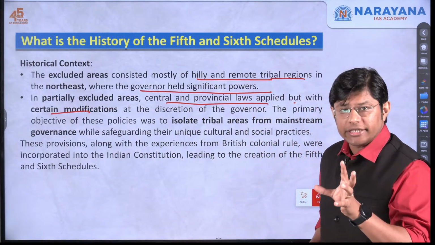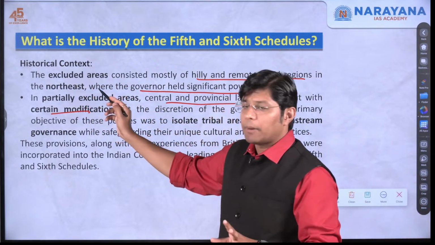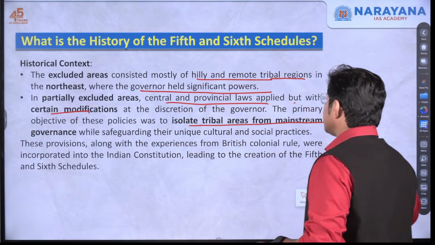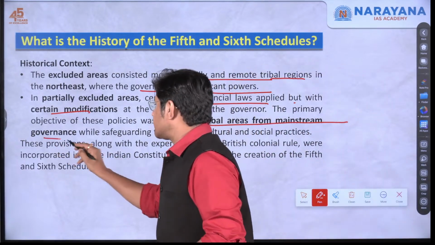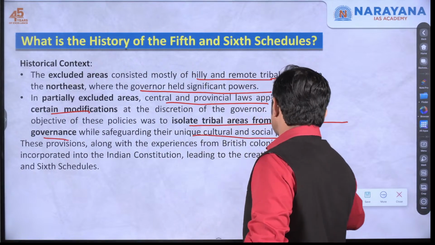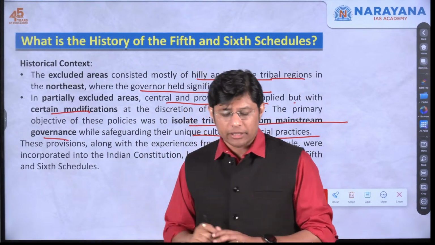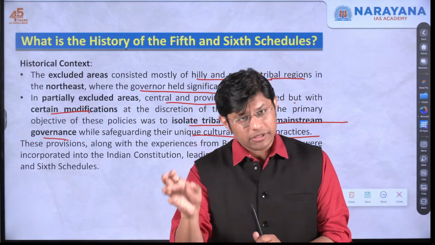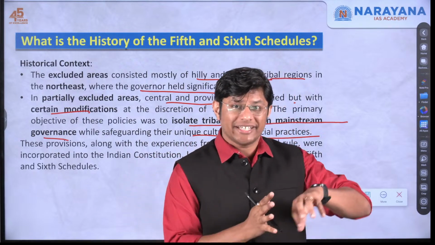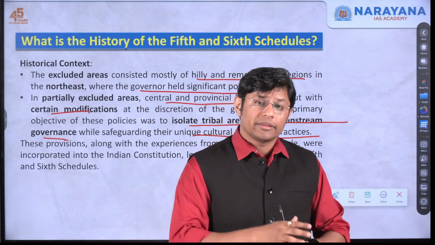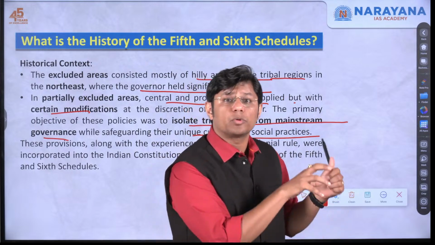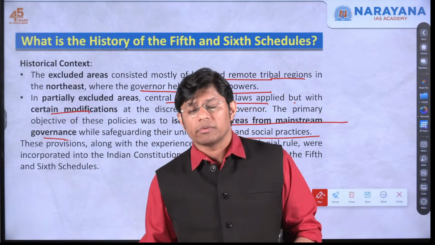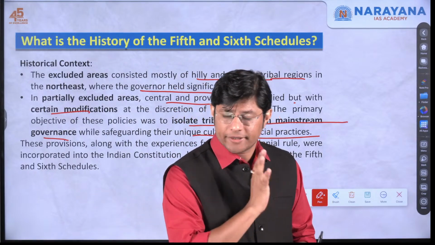The primary objective of these excluded and partially excluded areas was to isolate the tribal areas from mainstream governance and safeguard their unique culture and social practices. The purpose was that let us try to respect the culture of the tribals by excluding them from the mainstream governance so that the tribals won't create a problem to the British government, or to run our country, the tribals won't create any problem, right?